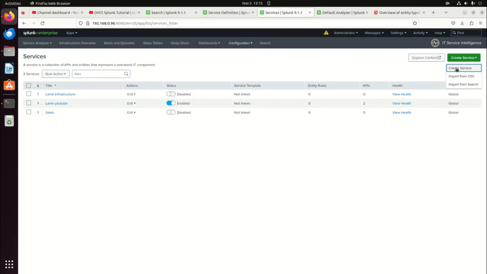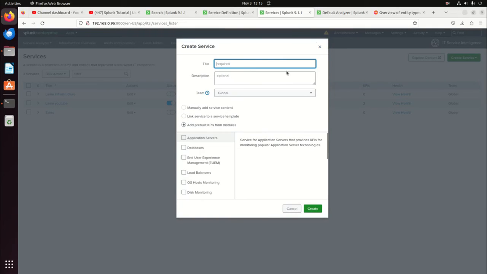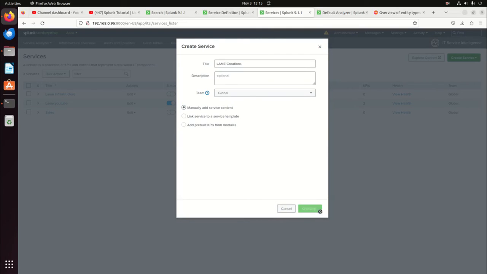But overall, they say how well Lame Creations is doing. So I'm going to have a Lame Creations service. What I want to envision in my head is that I've got these three services, and these three services' overall health dictates how well Lame Creations is doing as a whole. So how do I make that happen? I've got four.